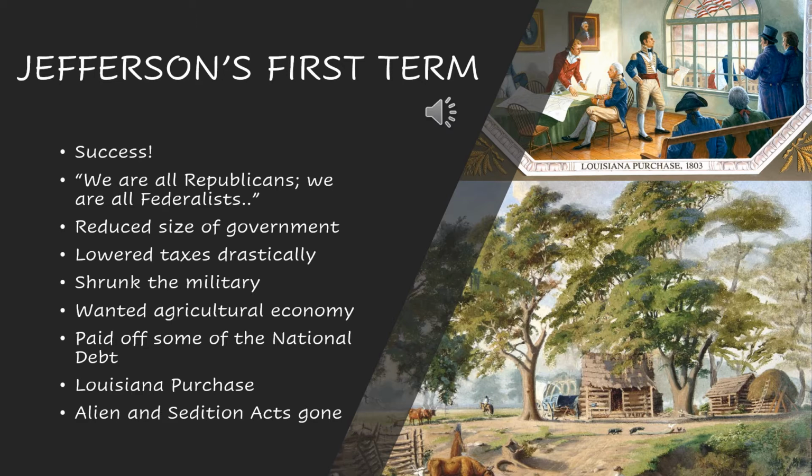He also paid off some of the national debt. A lot of that he took from the military and put into reducing that debt. And he got rid of legislation that came from the Federalist Party, John Adams to be specific, such as the Alien and Sedition Acts, which we know were really unpopular with a lot of people in the United States. So if you look at this entire list of things that he did during his first term, it definitely worked out for him. He was definitely a popular guy after his first term because of all these great things he did, which undoubtedly helped him win that second election with a landslide.